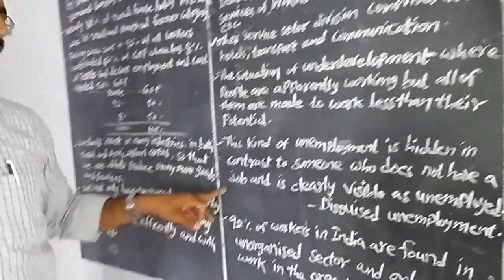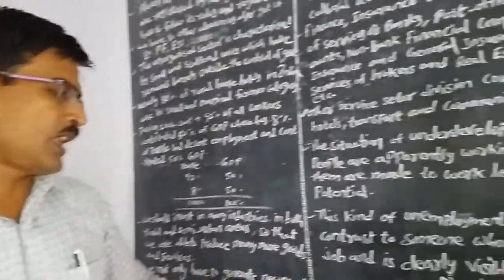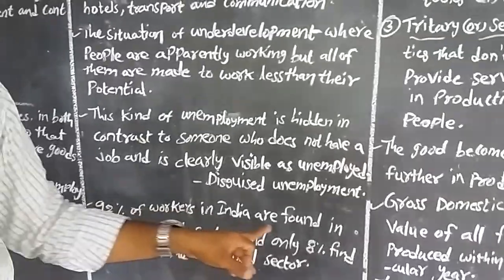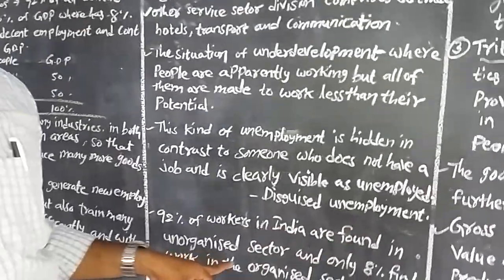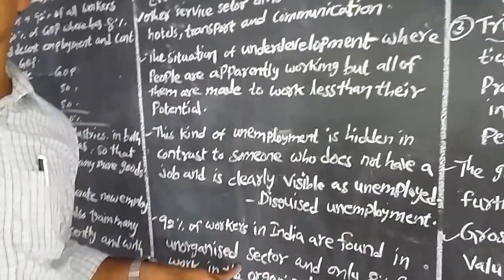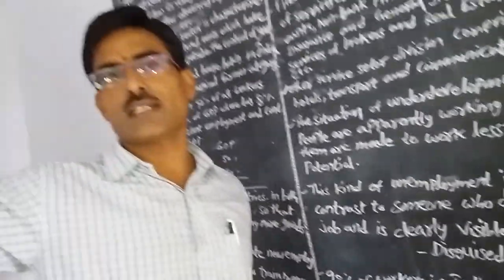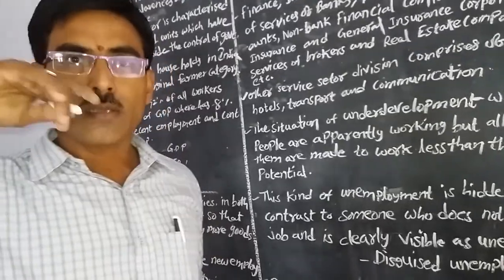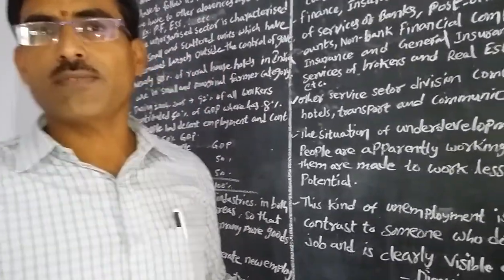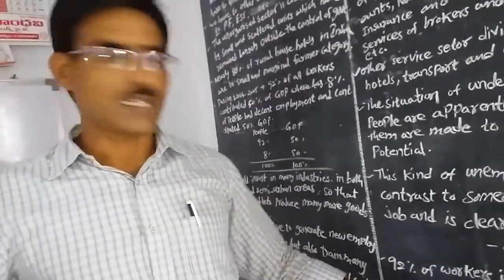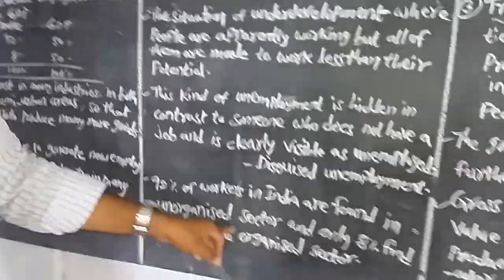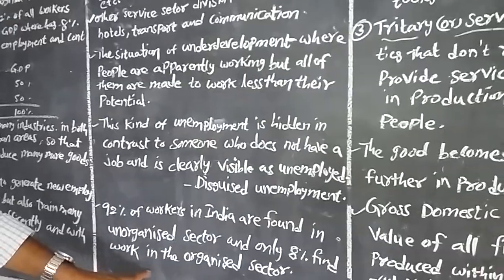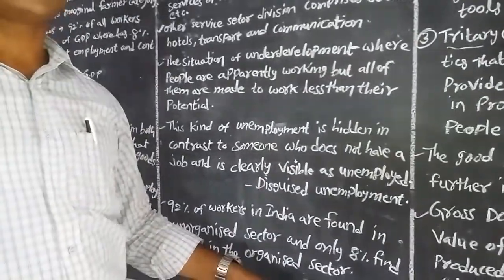In our country, 90% of workers in India are found in the unorganized sector. Like here, every morning the workers go to the nearby watch centers. You already watch them every day at the main centers in our cities and other places. Only 8% work in the organized sector in our country.